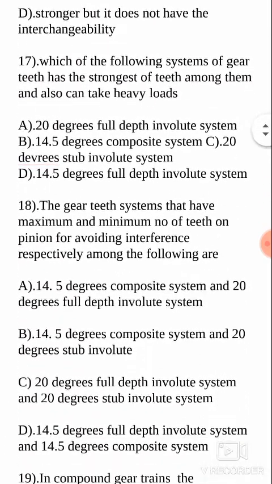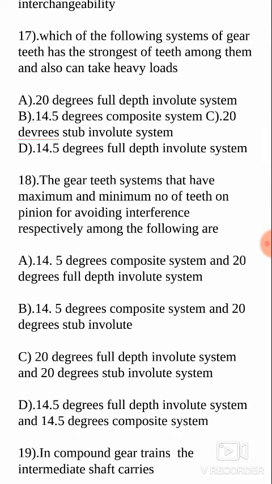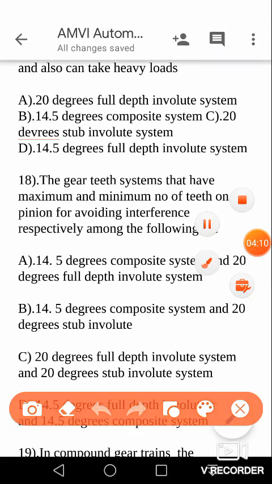Let us go to the next question. Which of the following systems of gear teeth has the strongest teeth among them and can also take heavy loads? Please check the answer. The answer is C, the 20 degrees stub involute system. This is a very important system, as it can serve both purposes. As I told you earlier, these are the various types of gear systems, and 20 degrees and 14.5 degrees are the pressure angles. You know what pressure angle is, so let us not go into the details of that.